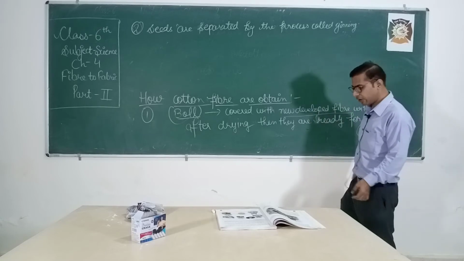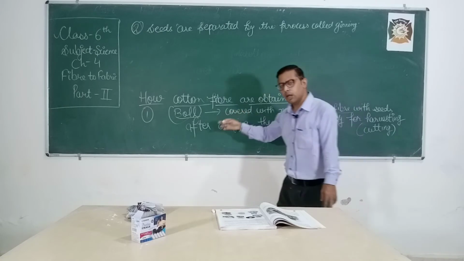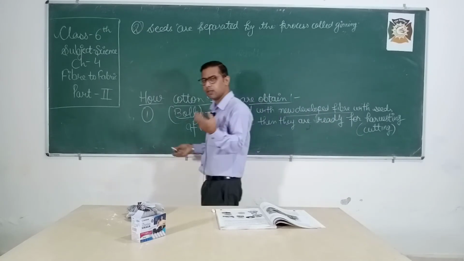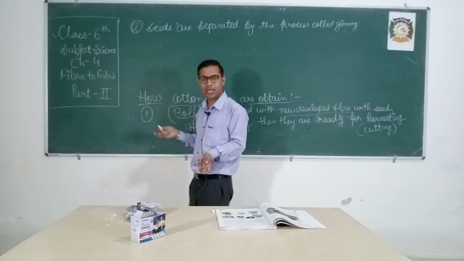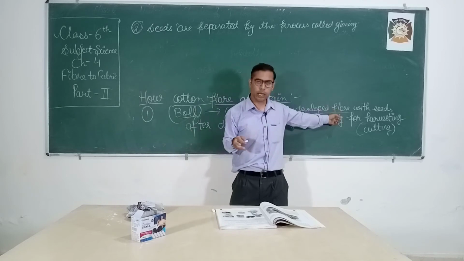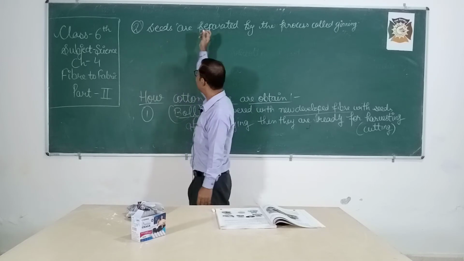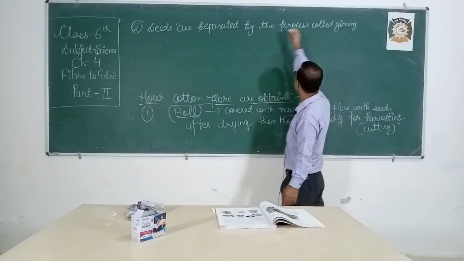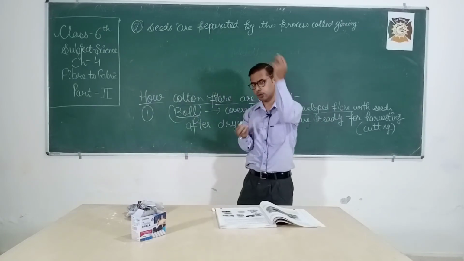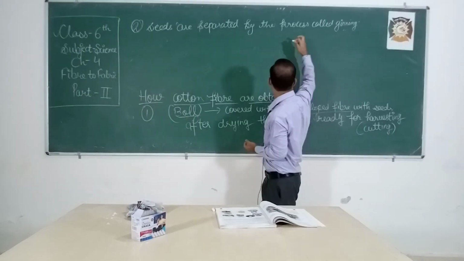Okay students, so first we have gathered, we have taken the ball, and then what happens? The ball contains the seeds in it. These seeds are not useful for us because we are only interested in the fiber. So we don't need the seed. These seeds need to be removed. So these seeds are removed by the process called ginning. It is done with the help of machines. So the process of separating the seeds from the cotton fiber is known as ginning.